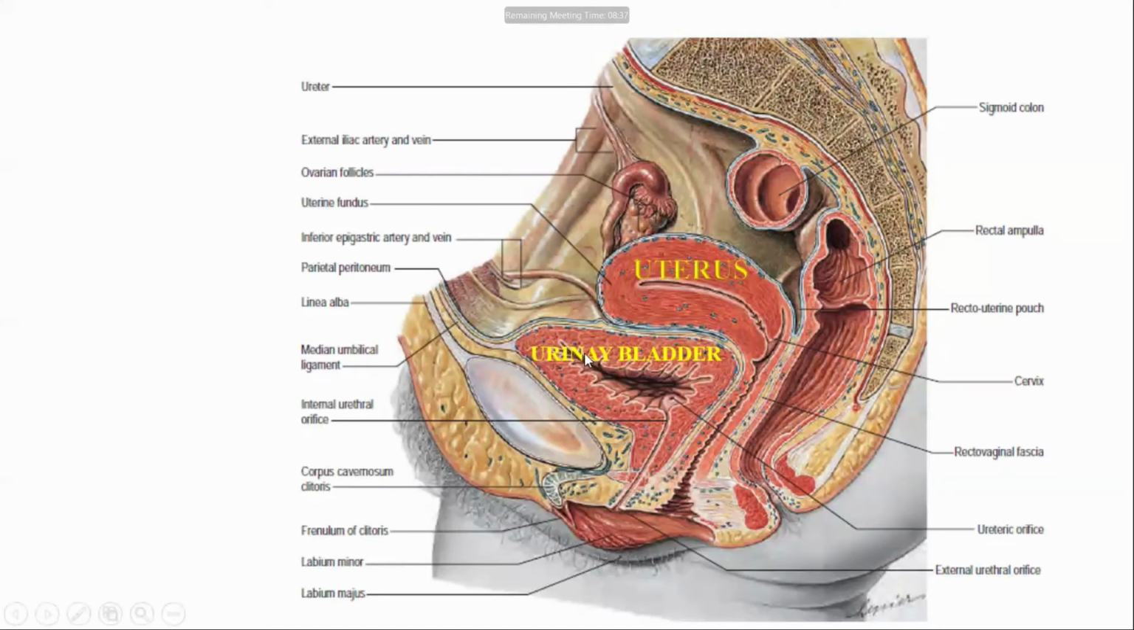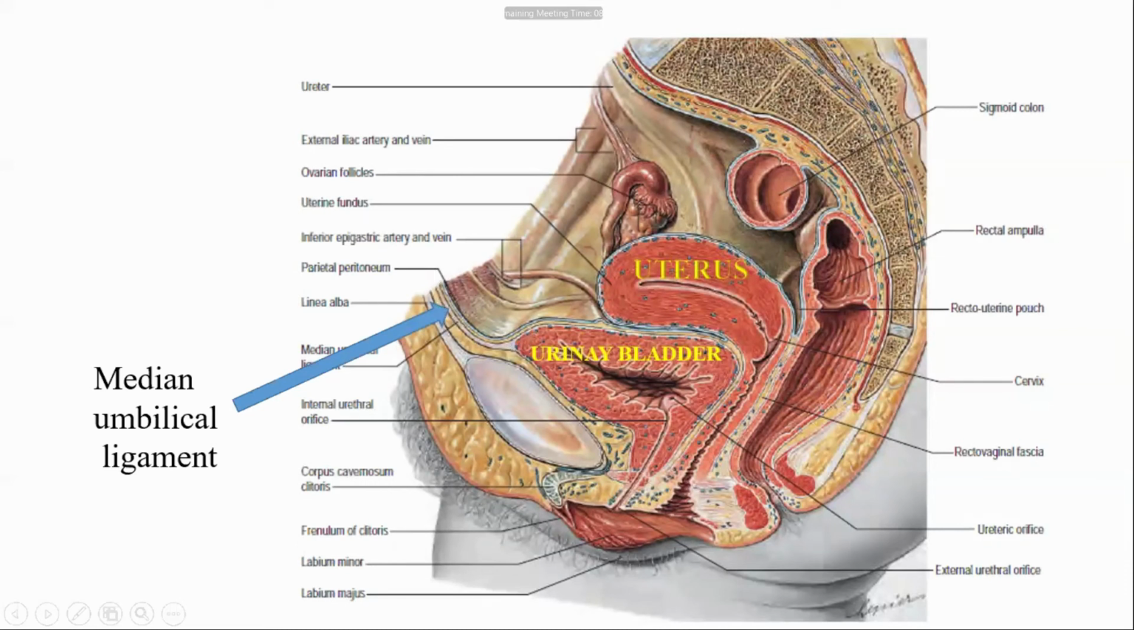So this is the female urinary bladder. This is the uterus, this is the urinary bladder. And this one is the median umbilical ligament, which goes from the apex of the urinary bladder to the umbilicus.